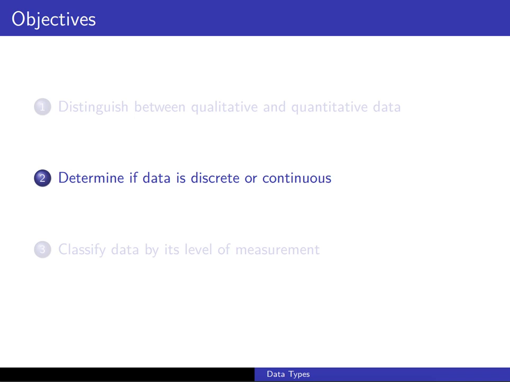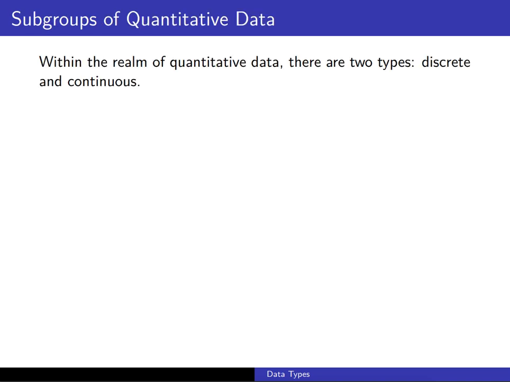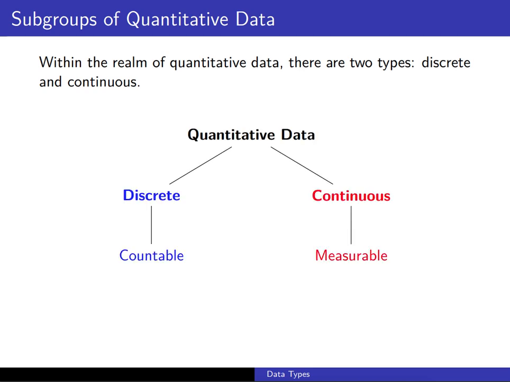In this video, we'll take a look at discrete and continuous data. In the last video, we talked about qualitative versus quantitative. Qualitative is based on some quality or characteristic. Quantitative is based on some measurable numeric value. And within the realm of quantitative data, there are two types: discrete and continuous.